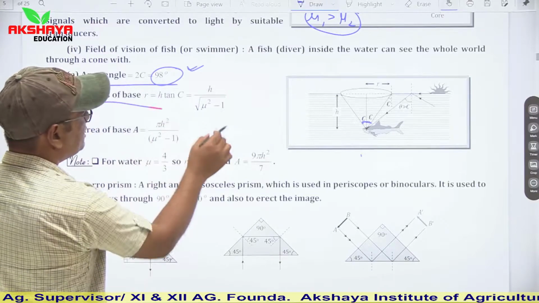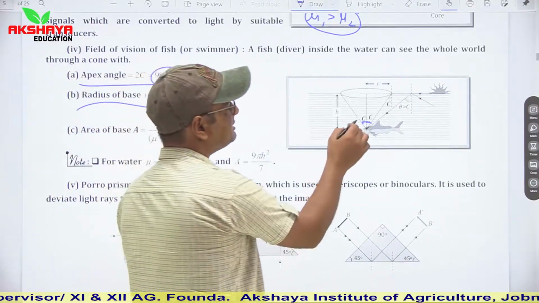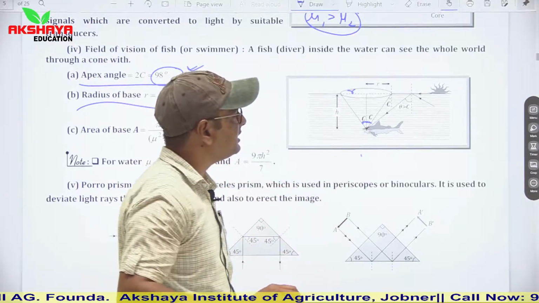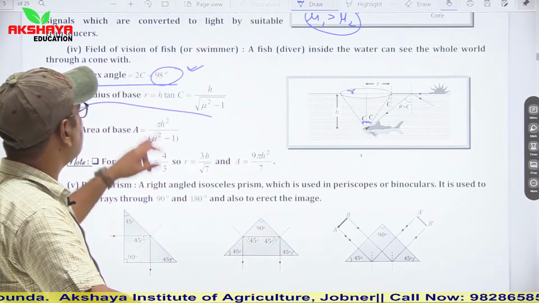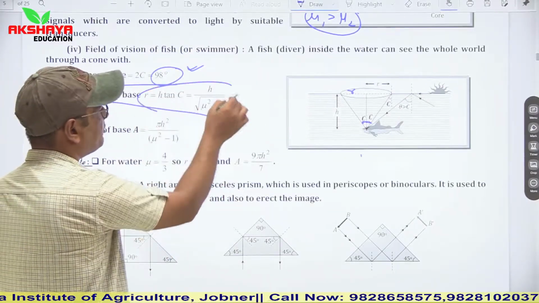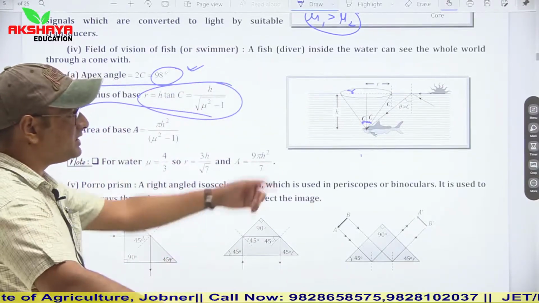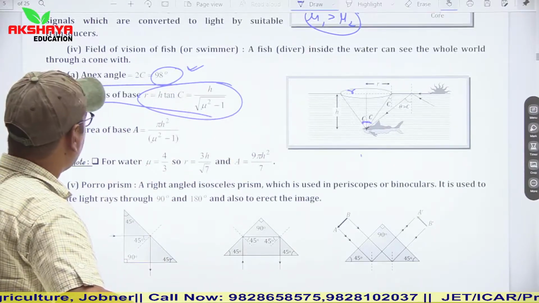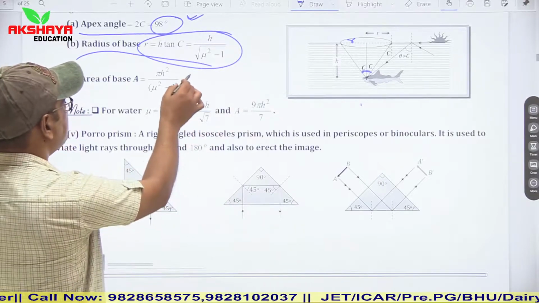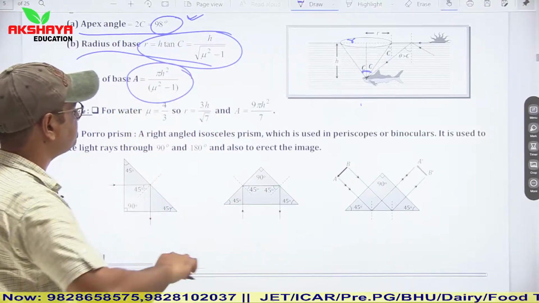Radius of base. Let this angle be C and the radius R. So tan C is equal to R upon h, so R is equal to h upon tan C. This C is the critical angle here. Area of base is pi h square upon mu square minus 1.